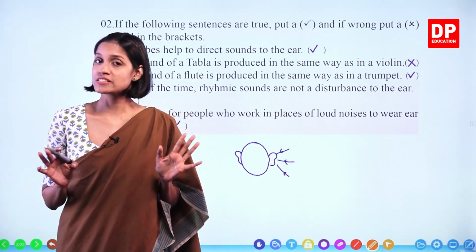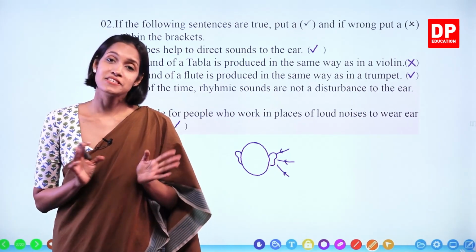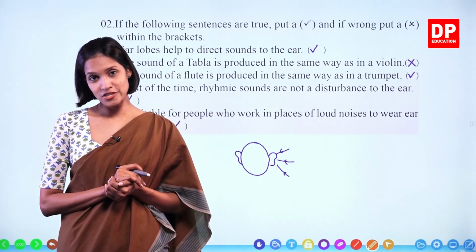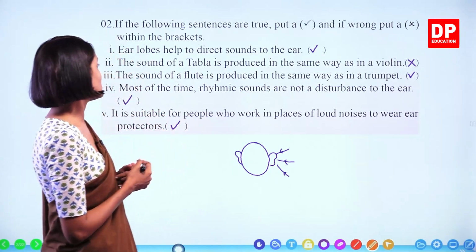Now we have discussed the exercises given in the textbook. But we are going to do some additional exercises too. We'll move on to the additional exercises.